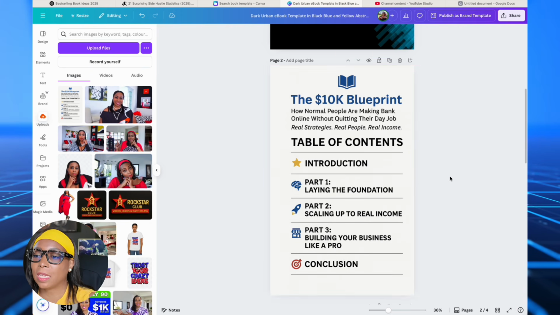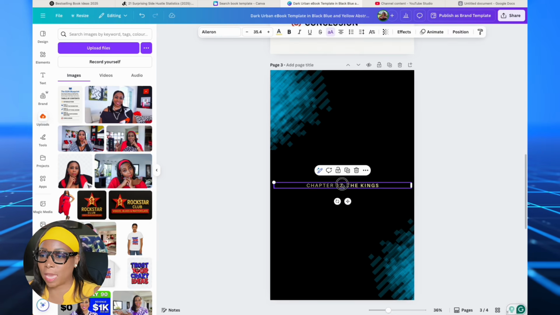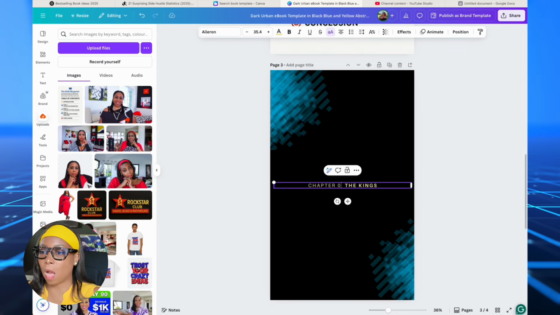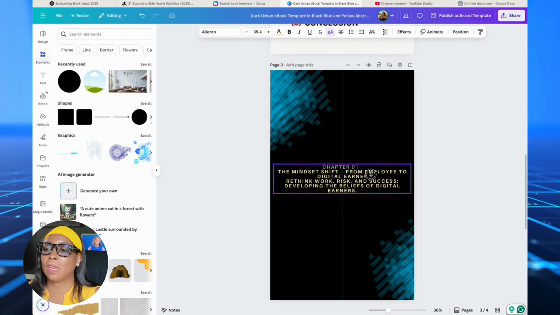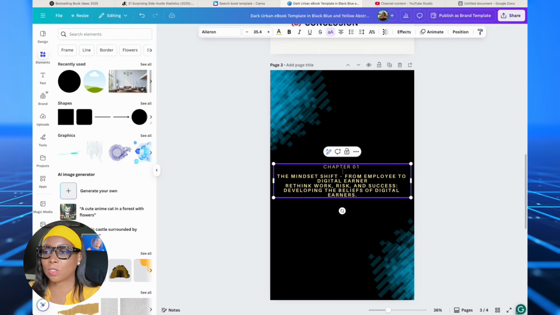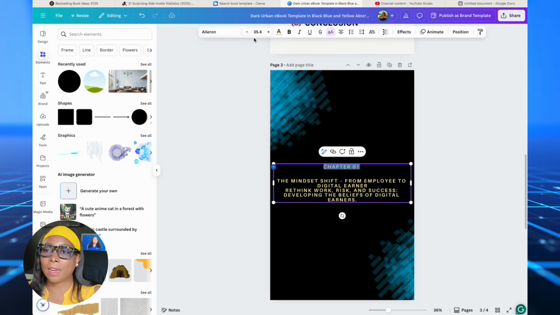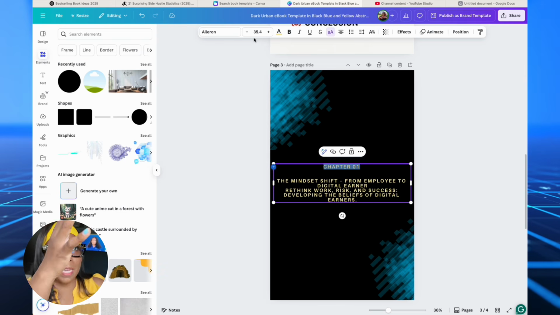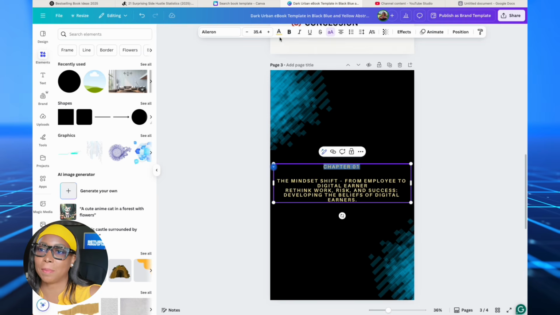Now, next is, like I said, you can do your nice chapter layout. So you can do chapter 1. Remember, when you're using the free version of Canva, you may not have access to all the different templates. You may not have access to the one I'm using, but there's always a template that you can use free. And also remember, you can simply copy the content and just drop it on Canva without a template as well.